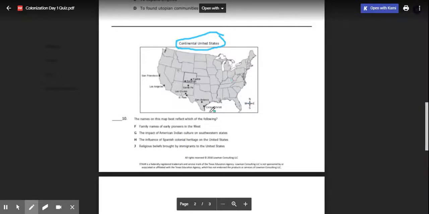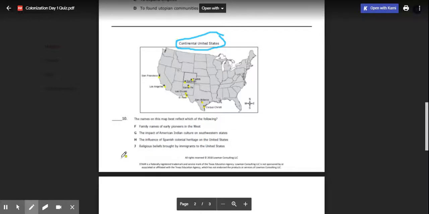And we have some important things noted here on the map: Corpus Christi, San Antonio, El Paso, Las Cruces, Santa Fe, Durango, Pueblo, Los Angeles, and San Francisco. Okay, so we see those.